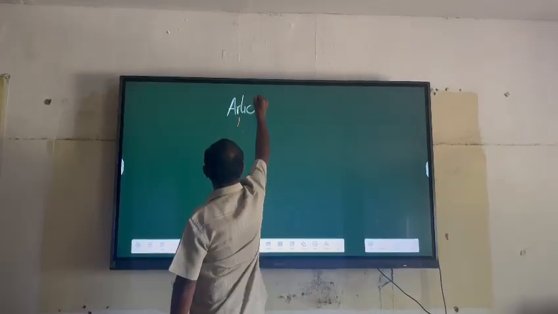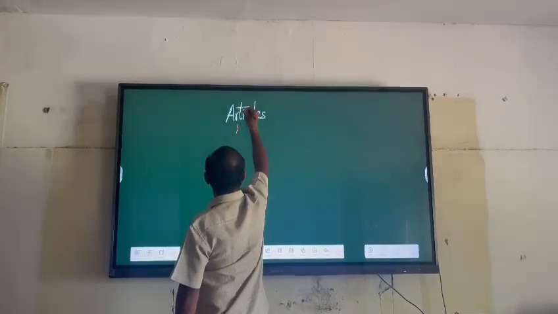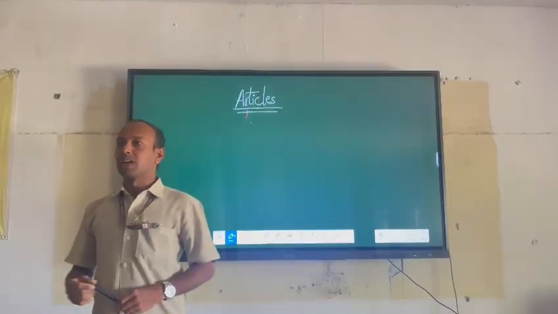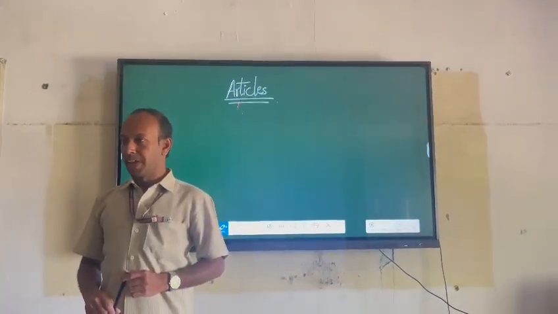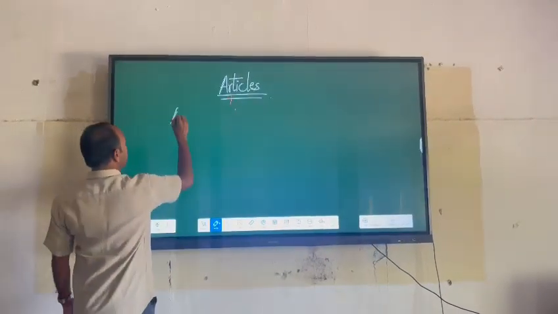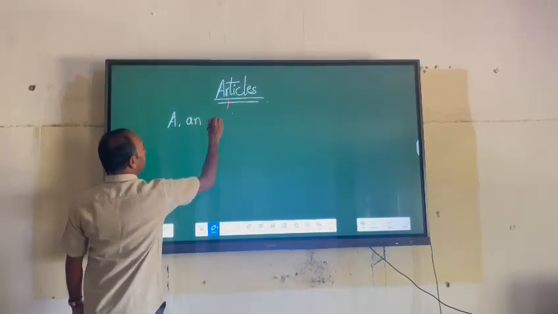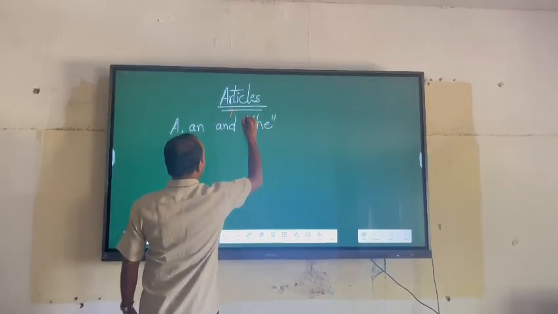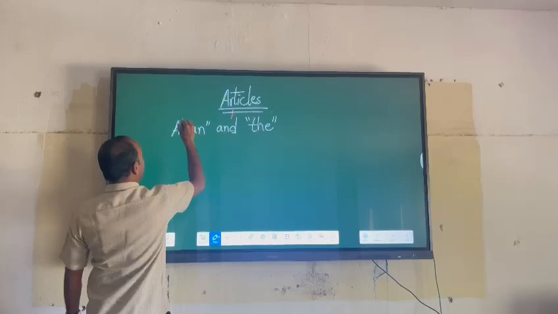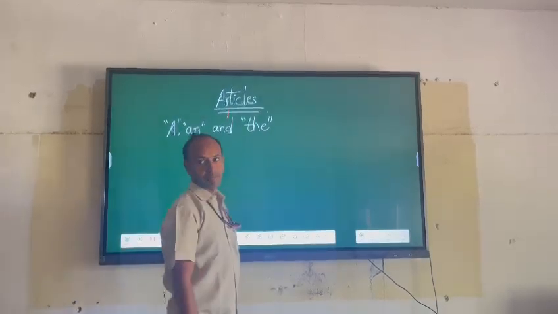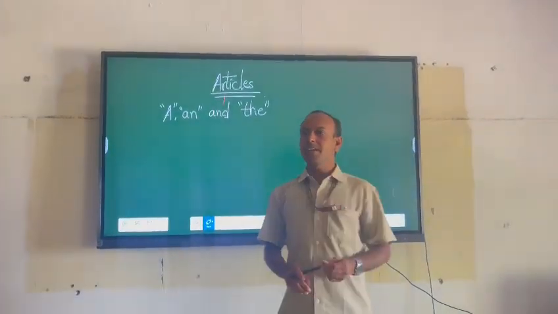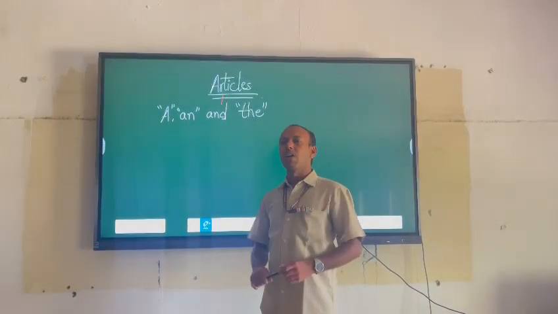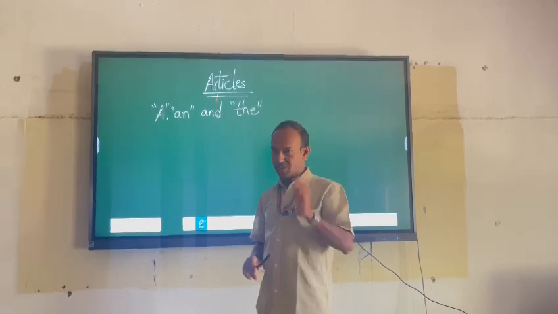I am going to teach you articles. See, in English language, there are three articles. They are a, an, and the. The is sometimes pronounced as thee. So these three, a, an, and the, are called articles in English language.